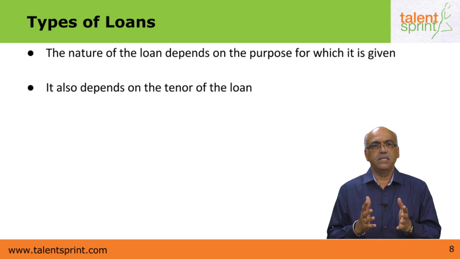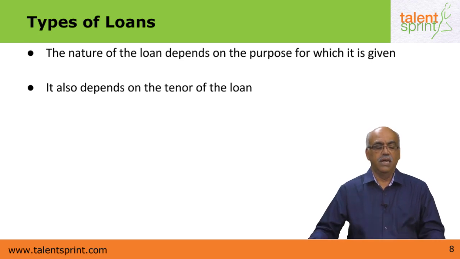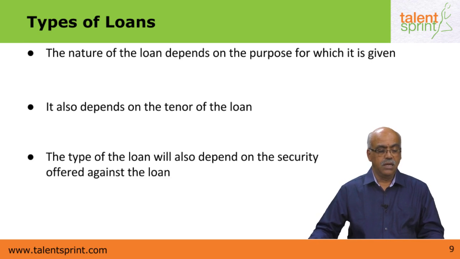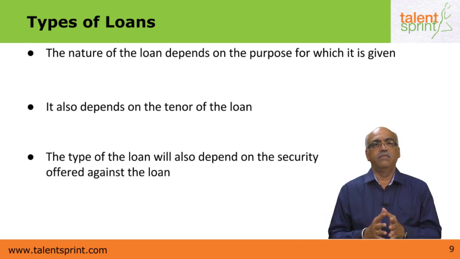So the type of loan depends not only on the purpose of the loan, but also on the tenor of the loan. And of course, the type of loan will also depend on the security given against these loans. So the type of loan could be dependent not only on the purpose for which it is given, but also on the tenor of the loan or the period for which it is given, and also on the type of security that is offered for the loan. For example, an overdraft is normally a clean overdraft, in the sense that there are no securities given against that overdraft except perhaps the guarantee of a third party. That is the type of security offered for an overdraft loan.